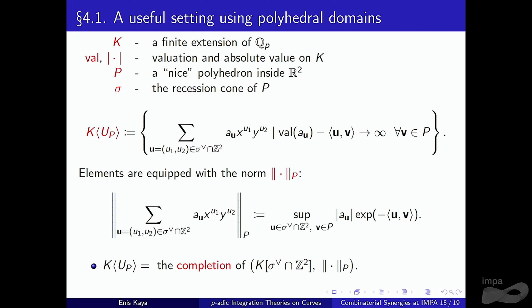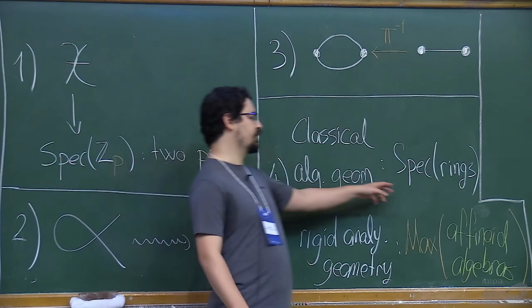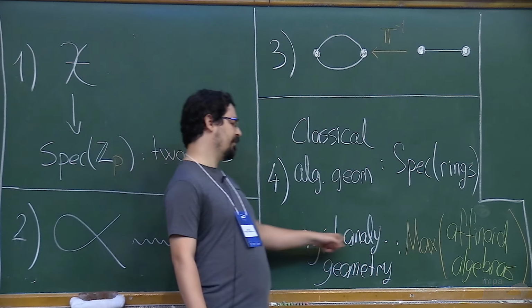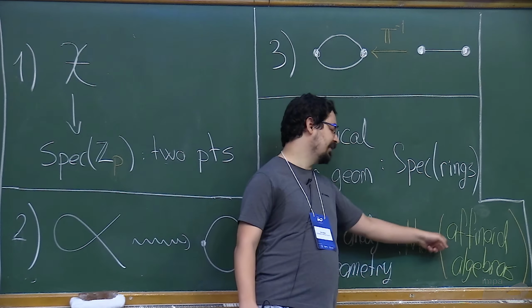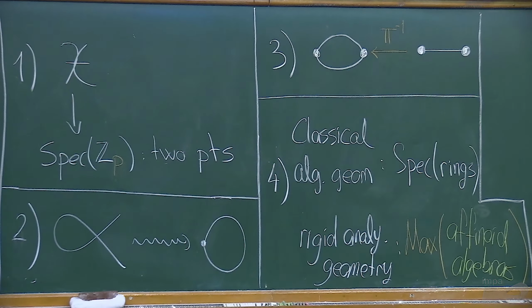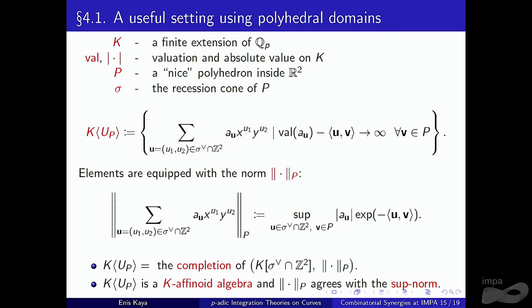So this is a K-Banach algebra. Why do we care about this? Because this is a K-affinoid algebra. So what is this? In classical algebraic geometry, we use spectrum of rings to construct affine varieties. And in classical rigid analytic geometry, we consider the maximal ideals of affinoid algebras. So these are kind of building blocks of our space. And this norm is nothing but the sup norm on rigid analytic spaces. So the bottom line is from tropical objects, we can get some rigid analytic objects.